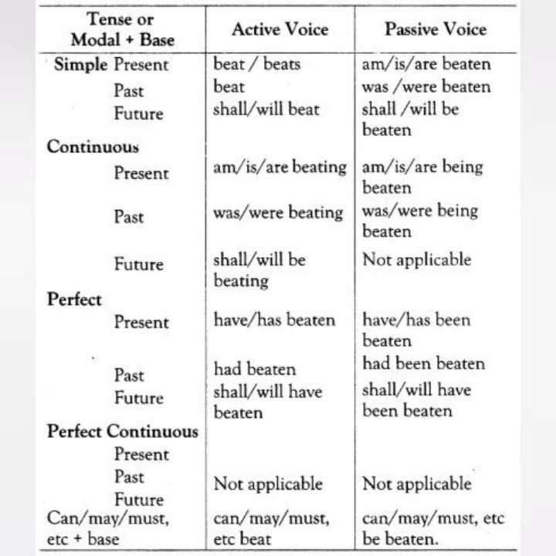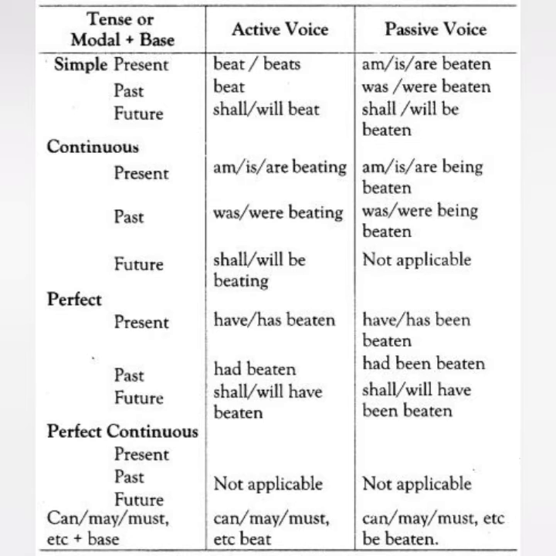What is said over here you can understand with the verb given. See, beat or beats is in simple present tense in the active voice. When it turns to the passive voice, it becomes is, am, are plus V3 form, that is beaten. In the past tense, beat is the verb which changes to was or were beaten. In future, will or shall beat becomes will or shall plus be plus beaten.